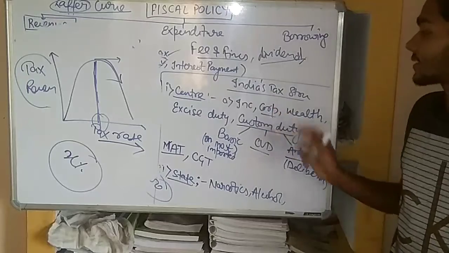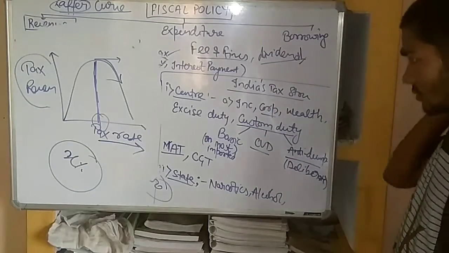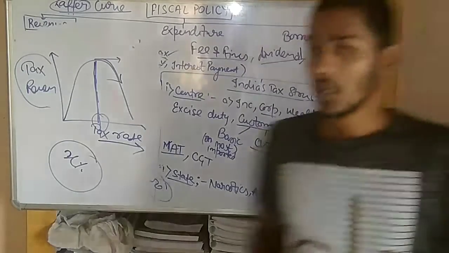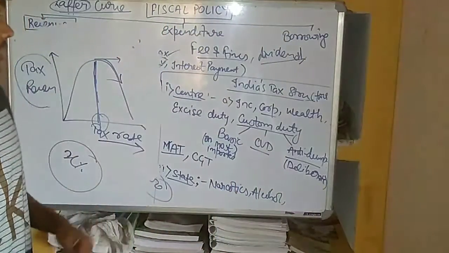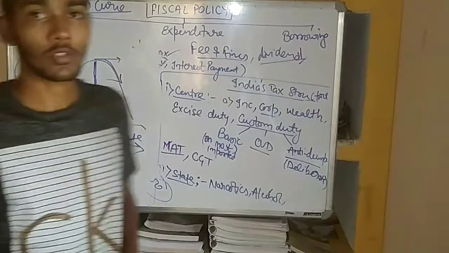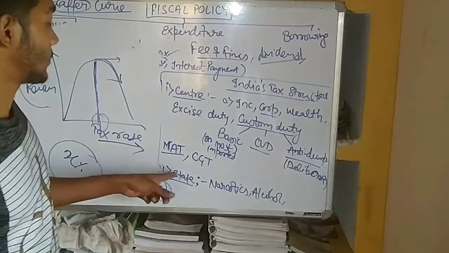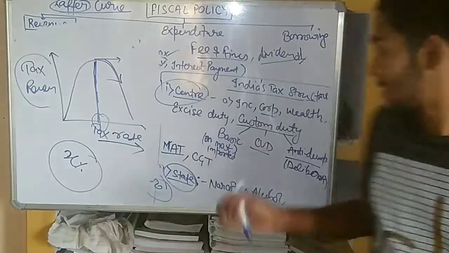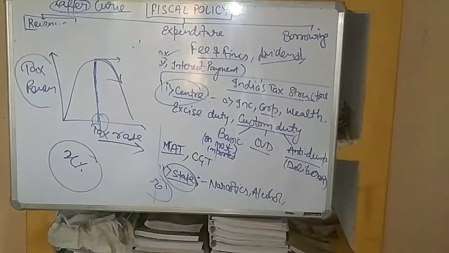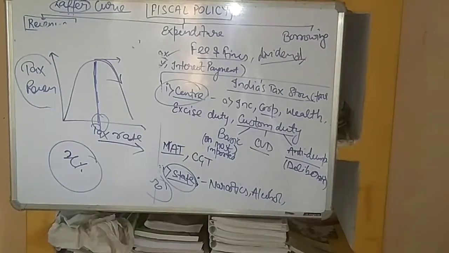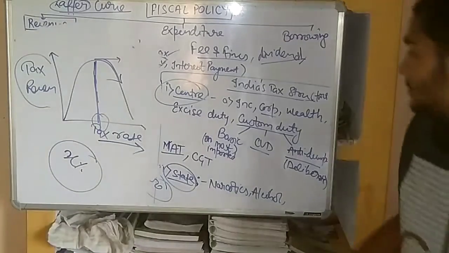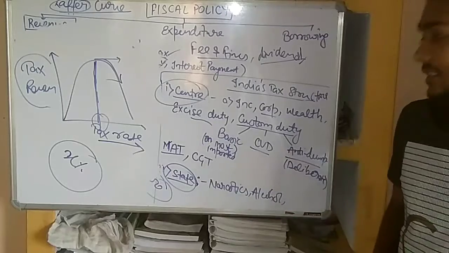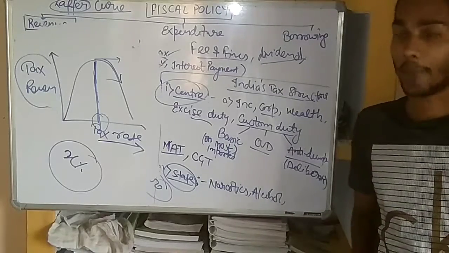Now we will look at India's tax structure. India's tax structure is basically divided into two parts: the tax which is imposed or levied by the center, and the second, the tax which is imposed or levied by the state. So the taxes imposed by the center are income tax, which we have discussed, corporate tax, and the wealth tax, excise duty, custom duty, and CGT, meaning capital gains tax.